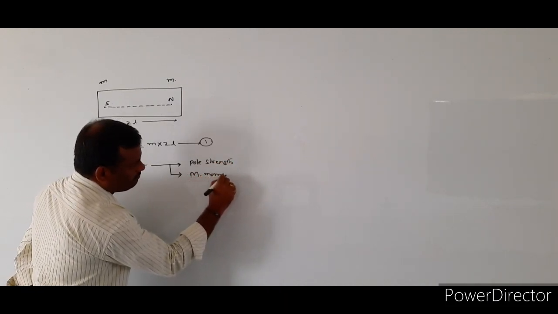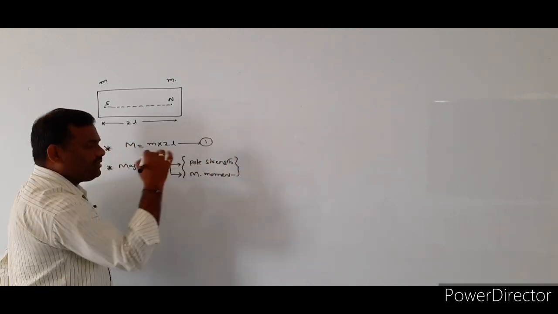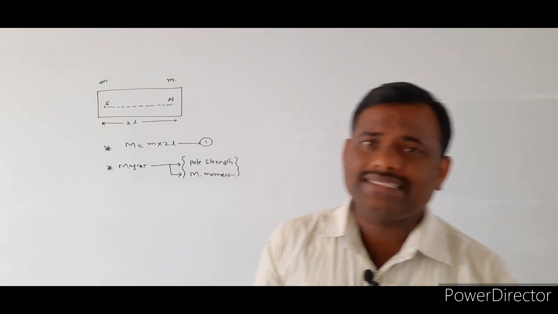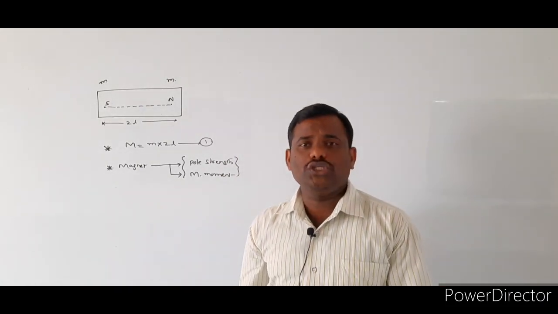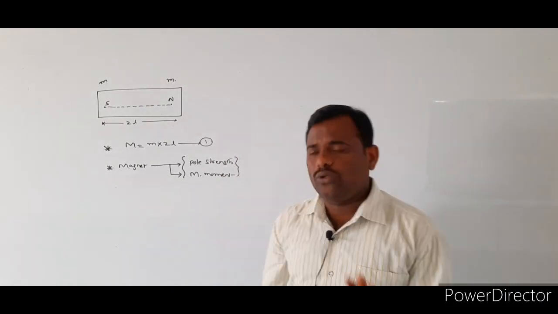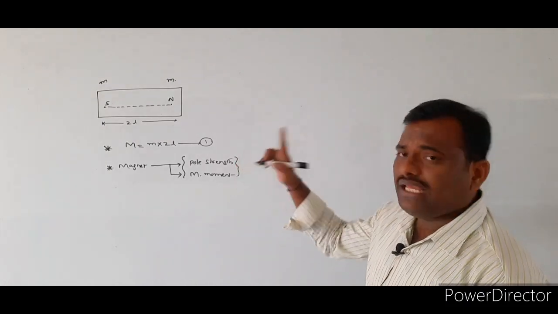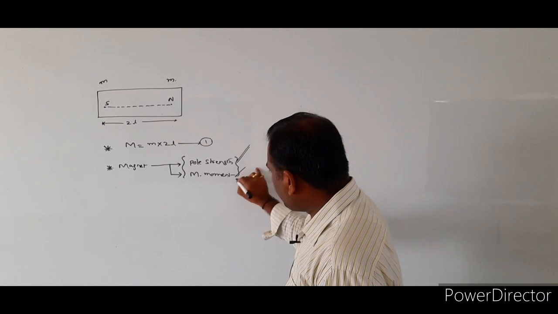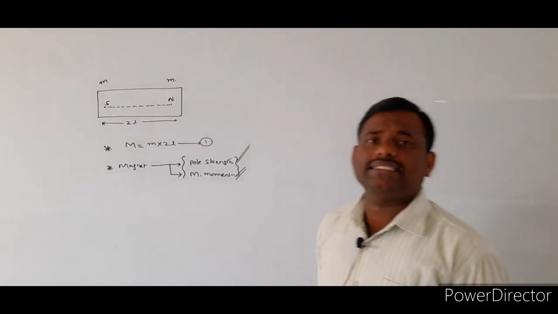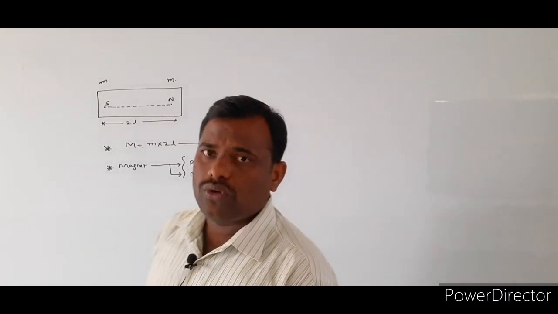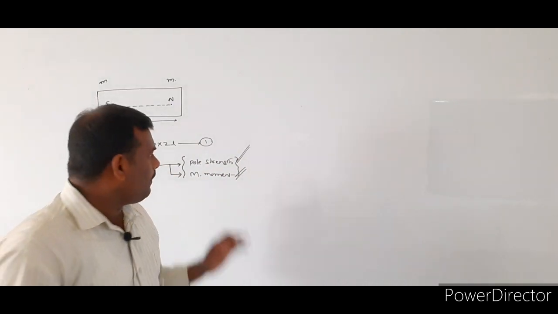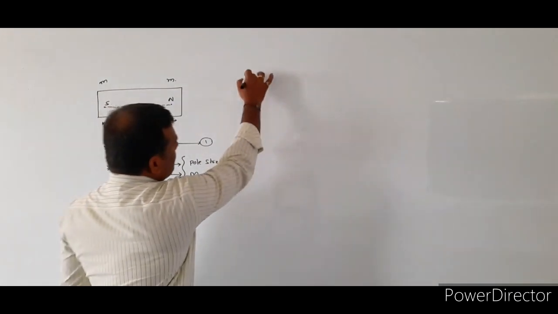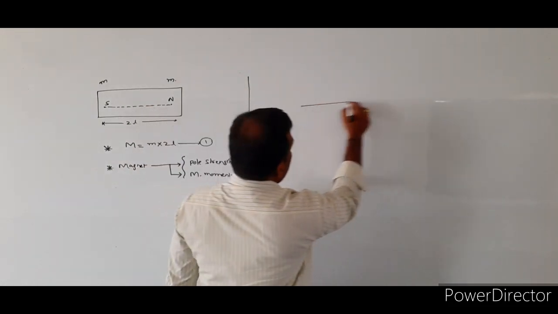Magnetic moment. So if you take any one of the magnets, like a bar magnet, compass needle, or U-shape horseshoe magnet, whatever magnet you consider, that magnet will be having two properties. Those are the basic properties of the given magnet. One is pole strength, another one is what? Magnetic moment.